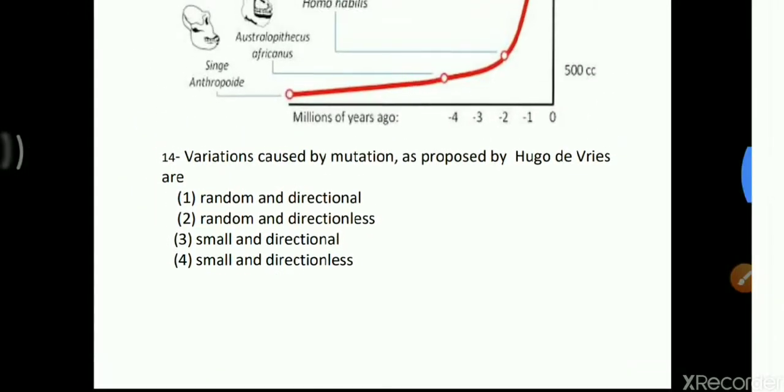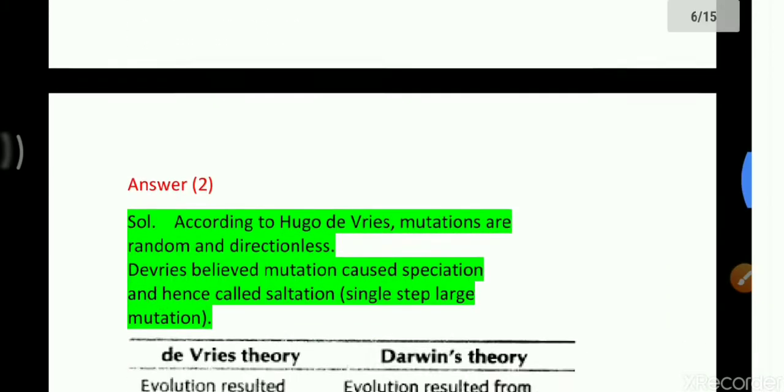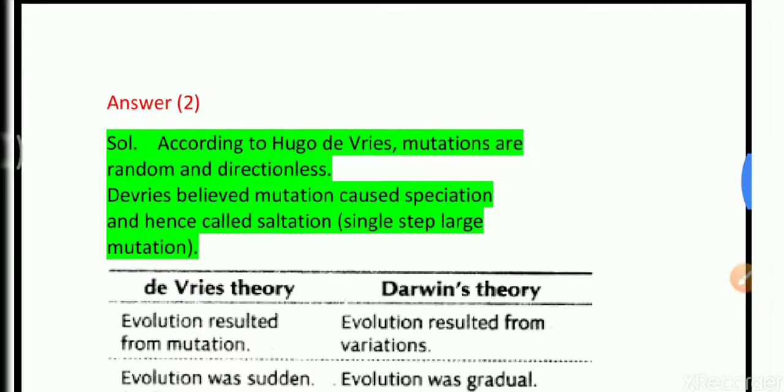Then come to question number 14. Variations caused by mutations as proposed by Hugo de Vries are random and directional, random and directionless, small and directional, small and directionless. So to solve these questions, we have to know who Hugo de Vries is. Hugo de Vries is the scientist who gave the idea about mutation theory. Darwin gave the idea about natural selection. Both of these scientists tried to explain evolution. According to Hugo de Vries, mutations are random and directionless.